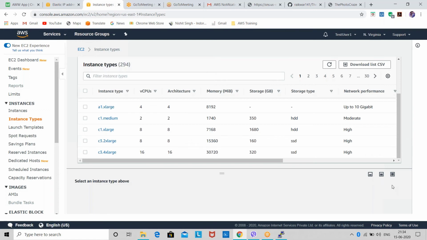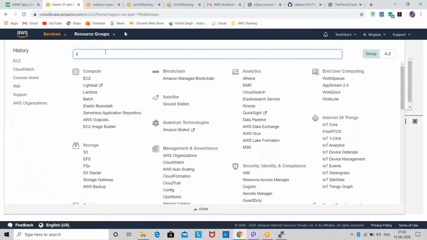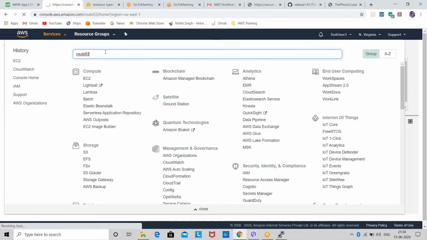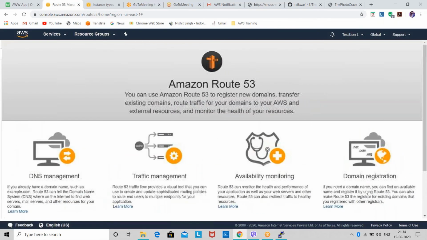So I was talking about Route 53. Let me go on to Route 53. Basically, Route 53 is nothing but DNS, so what we can do is we can map.